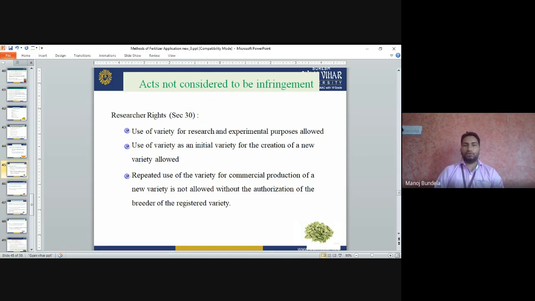Acts not considered to be infringement: researchers' right. Use of varieties for research and experimental purposes is allowed. Use of a variety as an initial variety for the creation of a new variety is allowed. Repeated use of a variety for commercial production of a new variety is not allowed without the authorization of the breeder of the registered variety. Whatever varieties we use for commercial purposes, it will be after the authorization of the breeders.